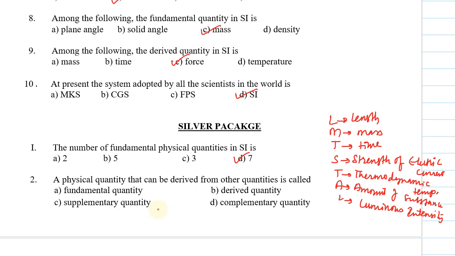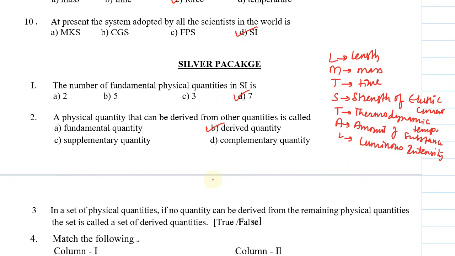Let's see the second one. A physical quantity that can be derived from other quantities is called. Options are A, fundamental quantity, B, derived quantity, C, supplementary quantity, D, complementary. So option B is correct. Let's see the third question.